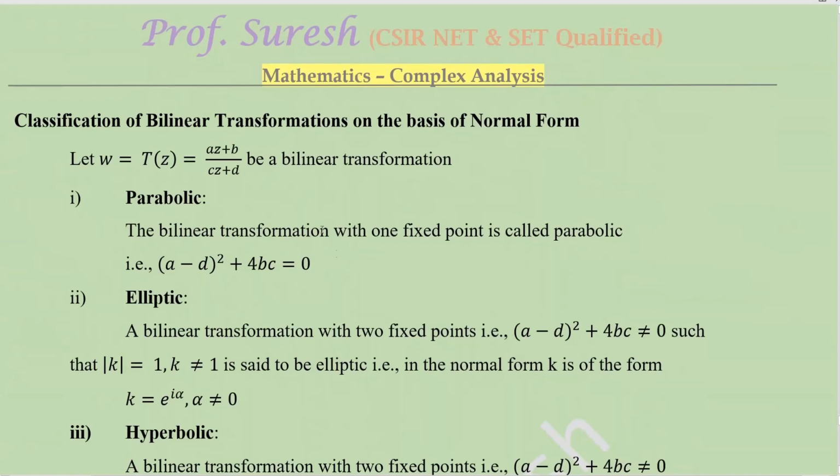Classification of bilinear transformation based on normal form. So as usual, W equal to AZ plus B by CZ plus D is the bilinear transformation. Parabolic. The bilinear transformation with only one fixed point is called parabolic. Here we are naming the transformation. In this case, A minus D the whole square plus 4BC equal to 0.